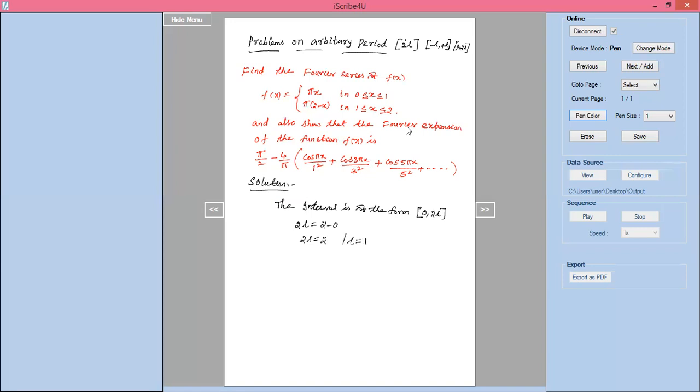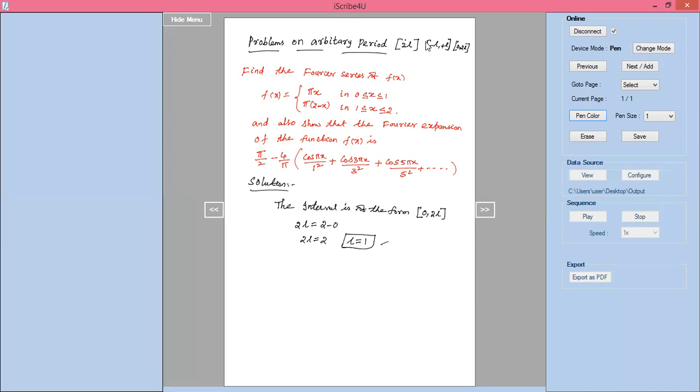This is the value of L. Whatever interval they give, either 0 to 2L or minus 5 to plus 5, we can take the interval in this format. So first we find 2L equal to upper limit minus lower limit, the difference, and then find the L value.